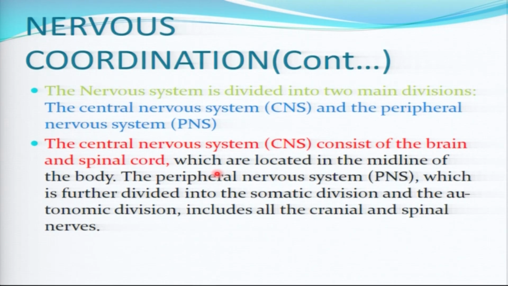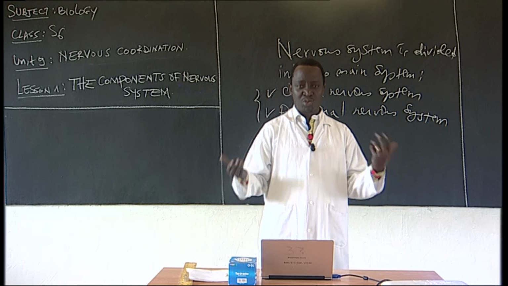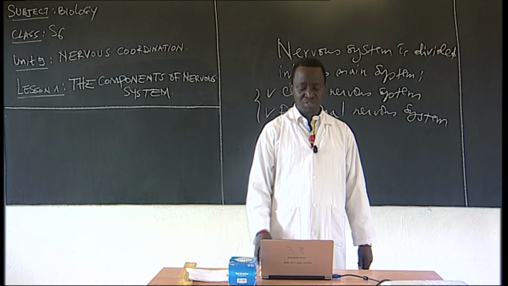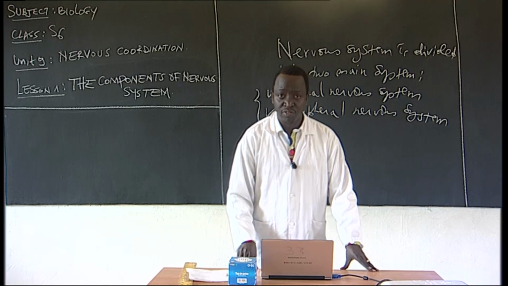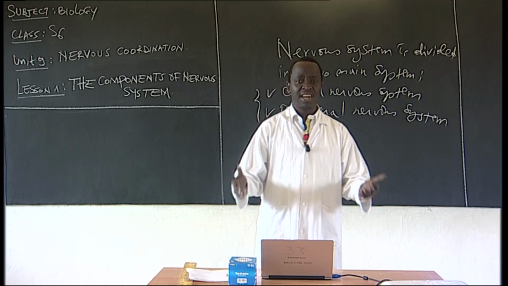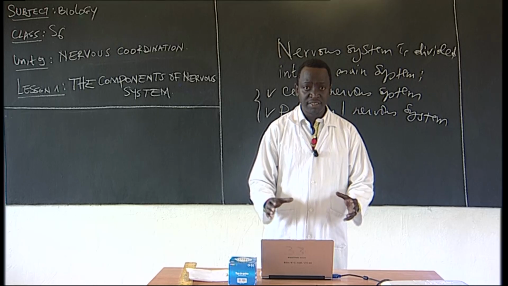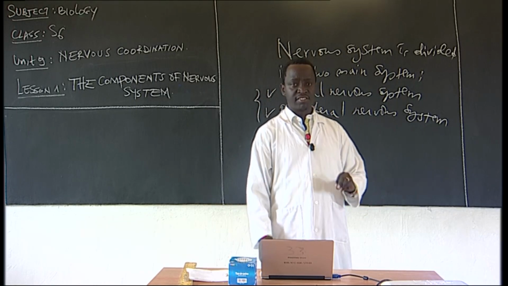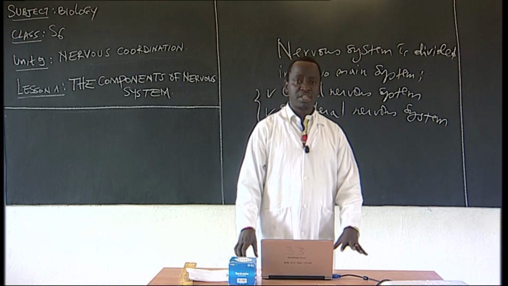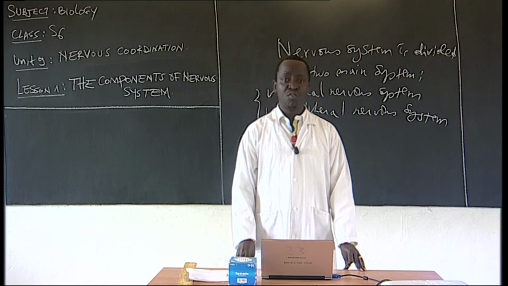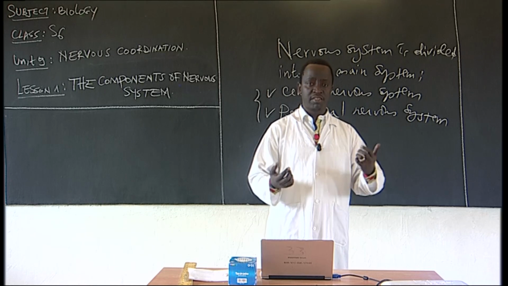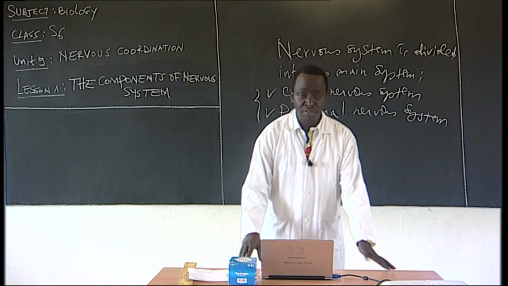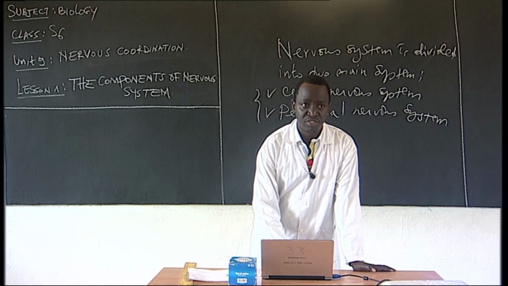What you have learned has been stored by this brain. So the brain is a very important part of our body. If it is not there, our body activities cannot be coordinated. So the brain and spinal cord are the central nervous system. It's where the integration and interpretation of all messages from the receptor cells are coordinated.